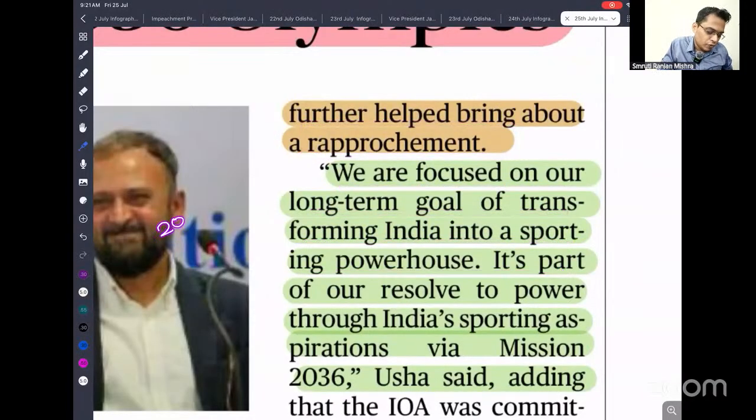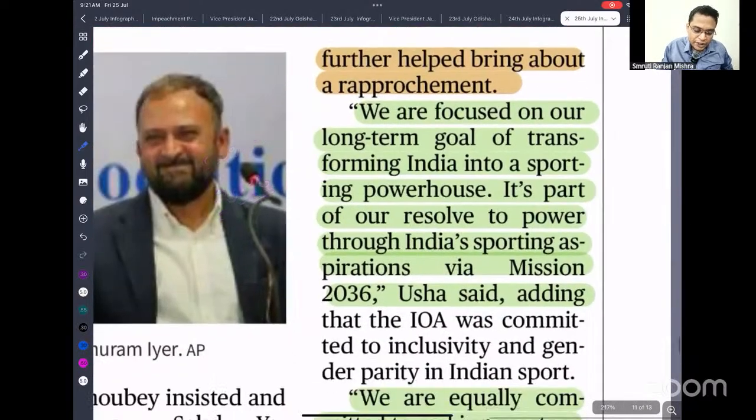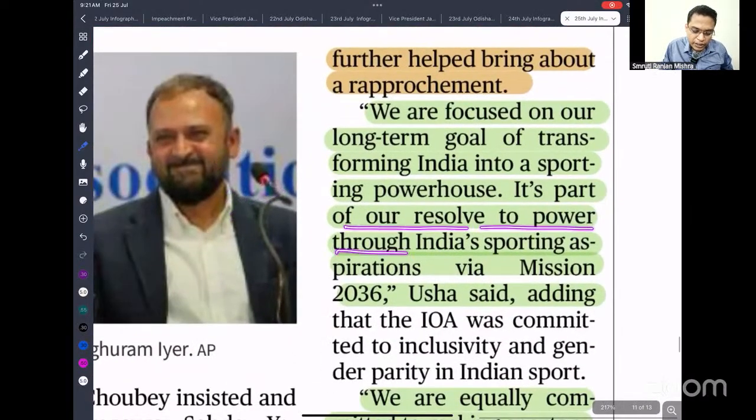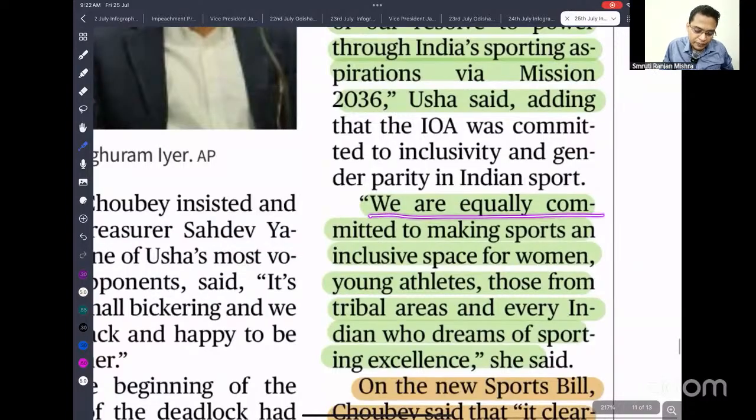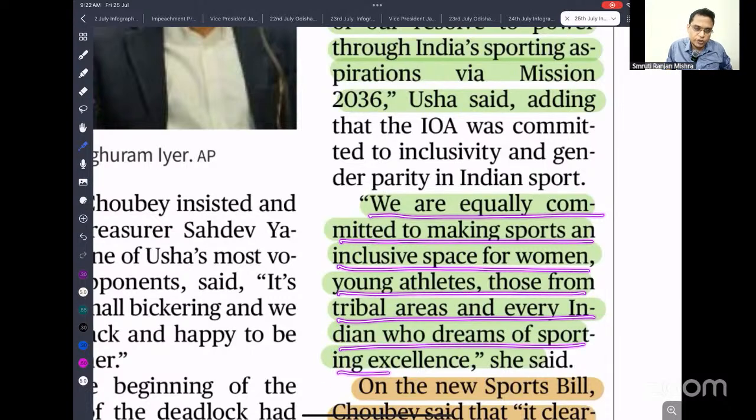India is home to 20% of the world's population, so we need 20% of total medals too, na. It is part of our resolve to power through India's sporting aspirations via Mission 2036. This is what was said by Usha Mehta, the PT Usha. So we are equally committed to making sports an inclusive space for women, young athletes, those from tribal areas, and every Indian's dream for sporting excellence.